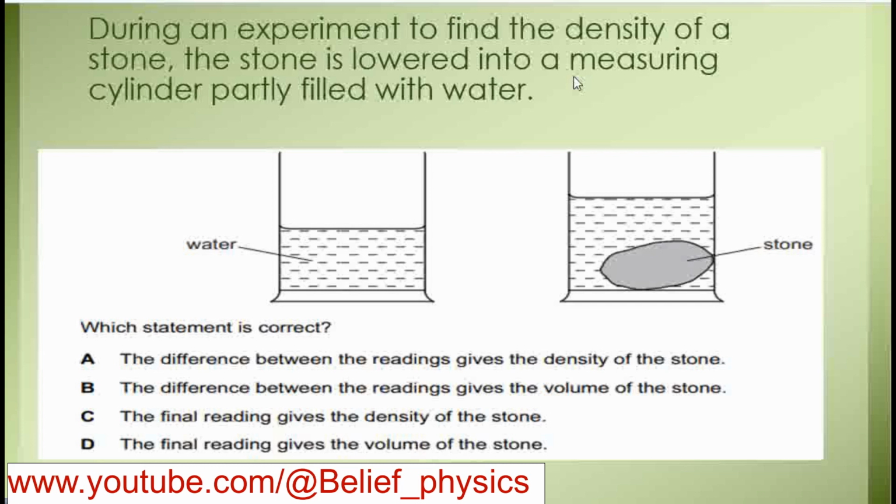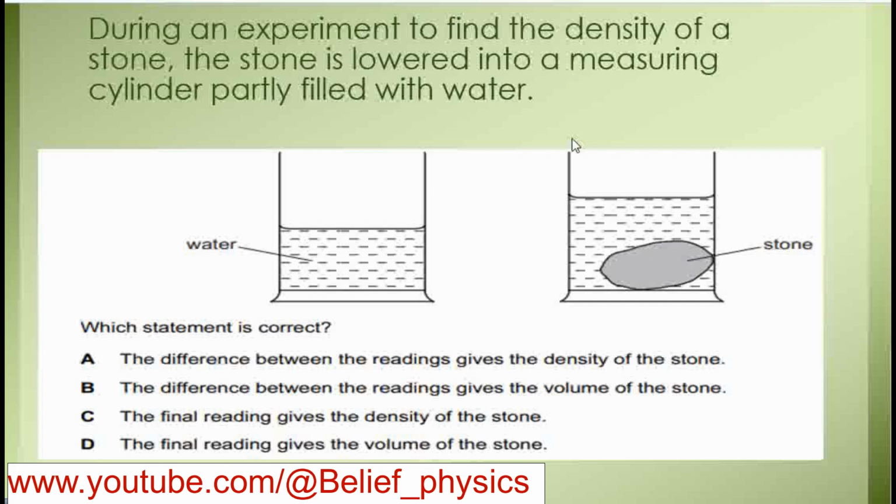We partly fill a beaker or measuring cylinder and then lower the stone into the water. The rise in the reading of the measuring cylinder gives the volume of the stone. Density is found by the formula density equals mass over volume.